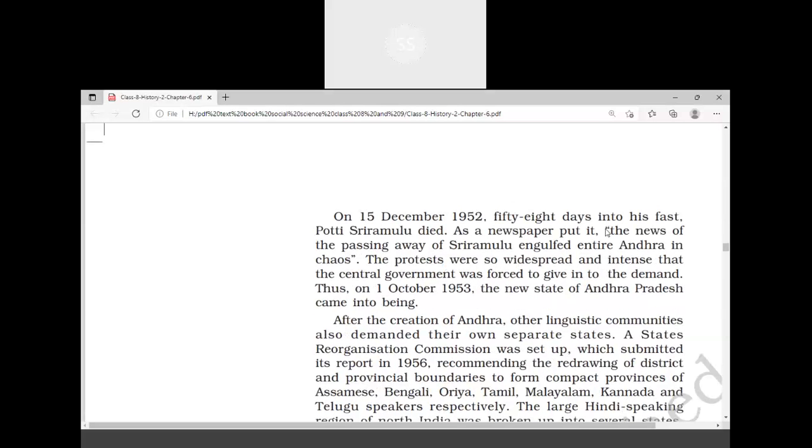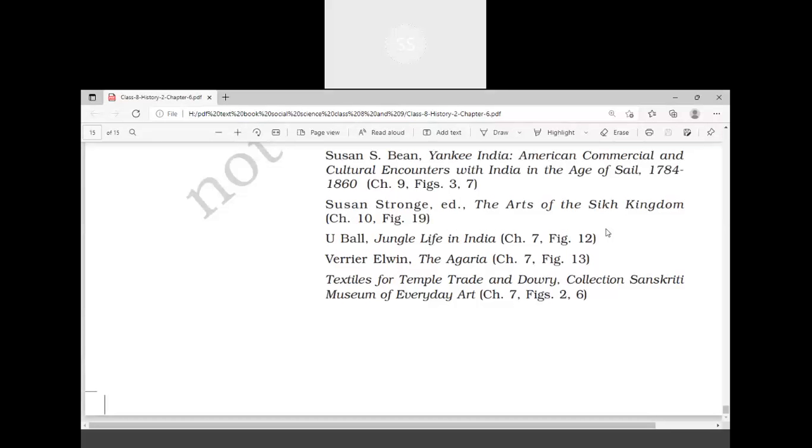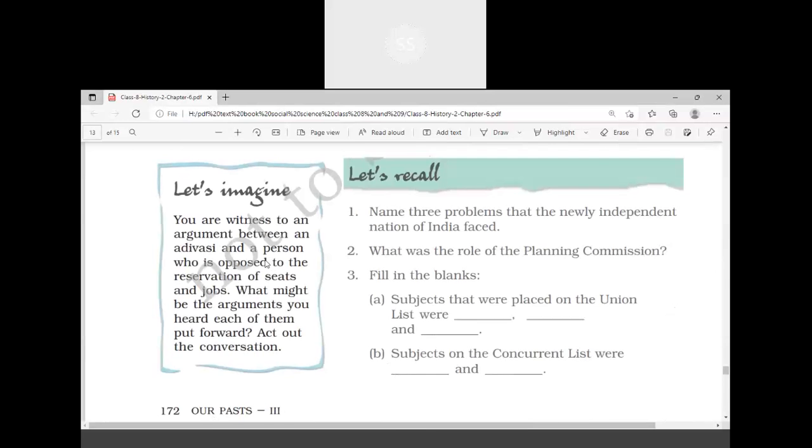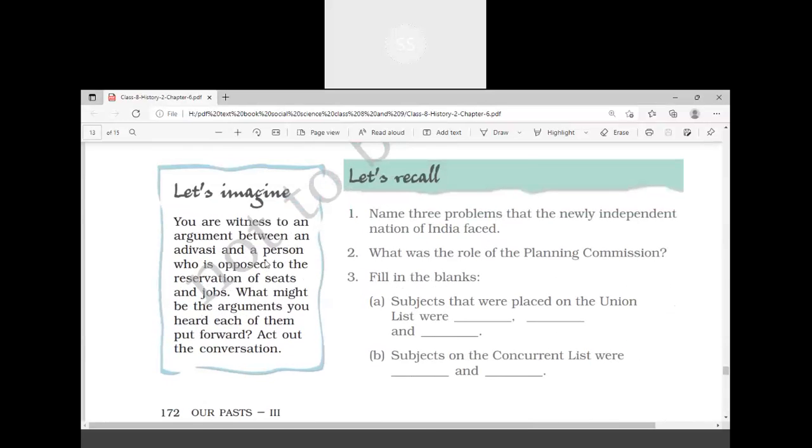After Andhra Pradesh, in 1956, a States Reorganization Committee was framed. The States Reorganization Committee of 1956 created 6 more states. Which are those 6 more states?